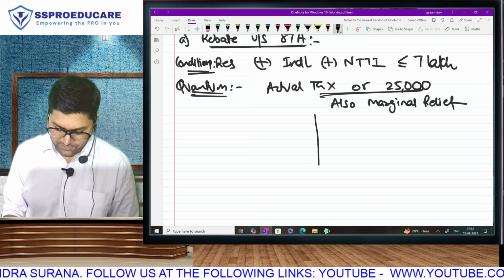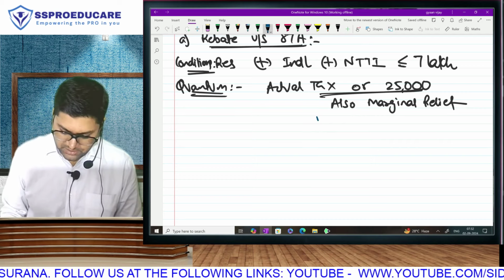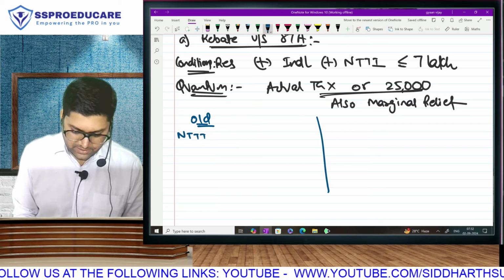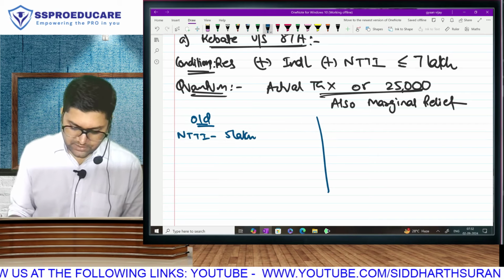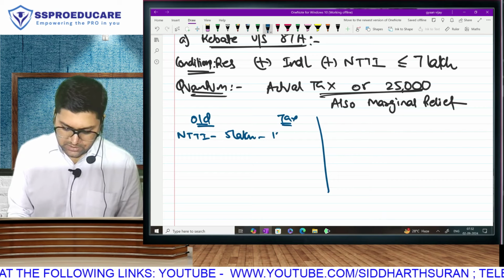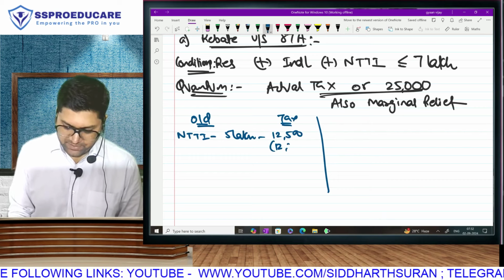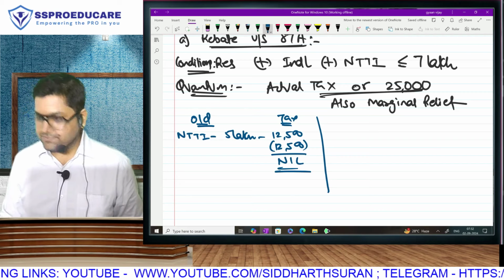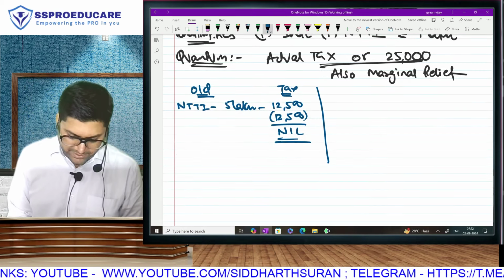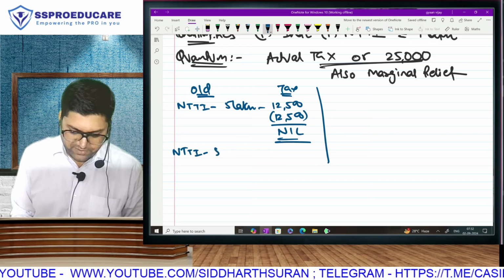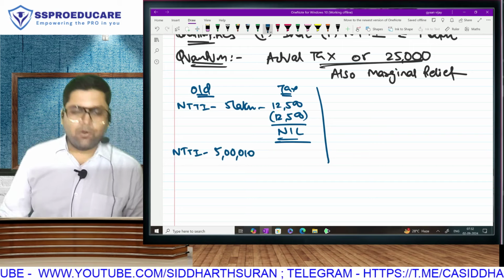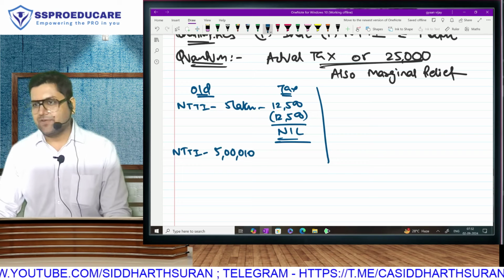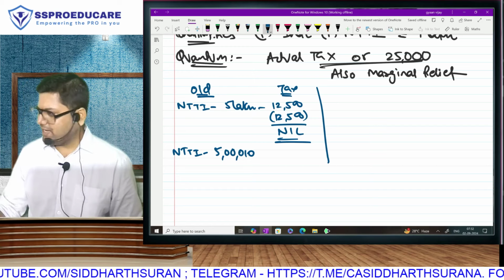How? Dekho, please understand, with numbers. Supposing I am in the old regime and my NTTI is exact 5 lakh. So what is going to be my tax? 12,500. From this, I will give a rebate of 12,500 and end up paying no tax. Correct? But if my NTTI is 5 lakh and 10 rupees, avoid taking 5 lakh and 1 as an example because in rounding off it has to be taken as the nearest multiple of 10. So 5 lakh hi ho jayega. Okay. So take 5 lakh and 10 rupees.